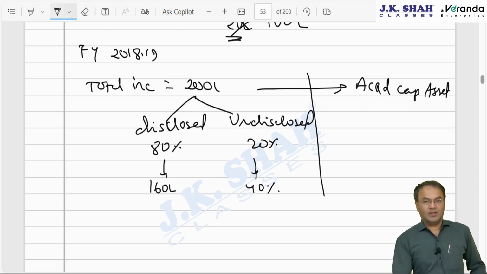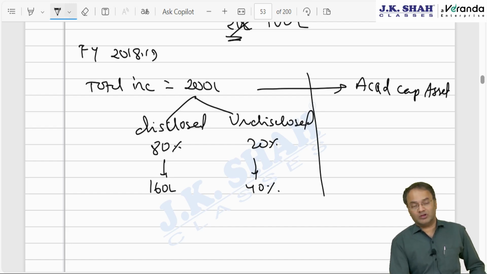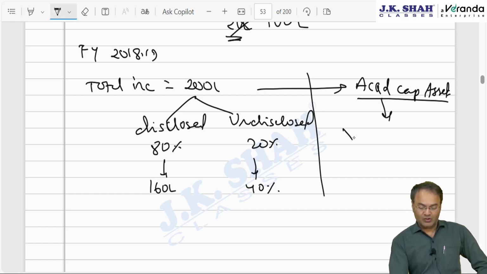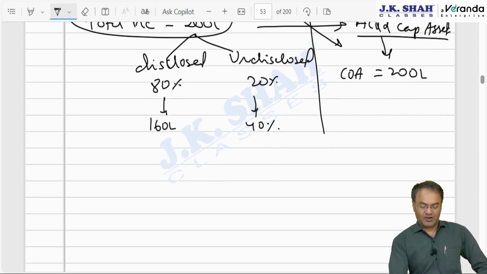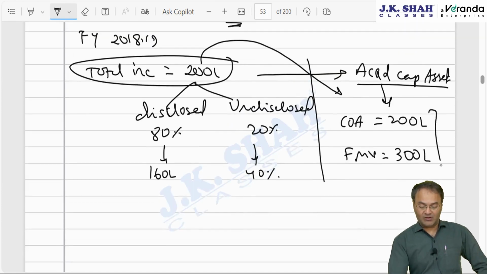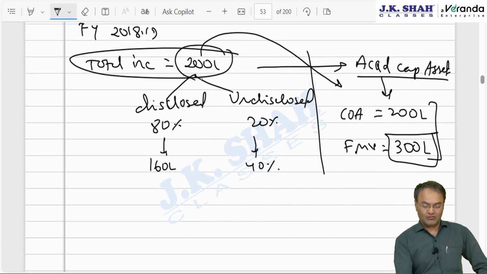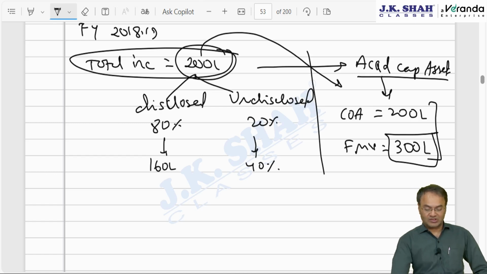Now what to do? As per rule 3, sub rule 5, when an asset is acquired, find out the value. The value turns out to be the cost of acquisition, also I will write. Cost of acquisition is 200 lakh: income earned, property acquired straight away. Right now FMV is, let's say, 300 lakhs. Therefore the taxable value will be the higher of these two, 300 lakhs. From 300 lakhs you should be getting a deduction of whatever income is utilized to acquire such asset.